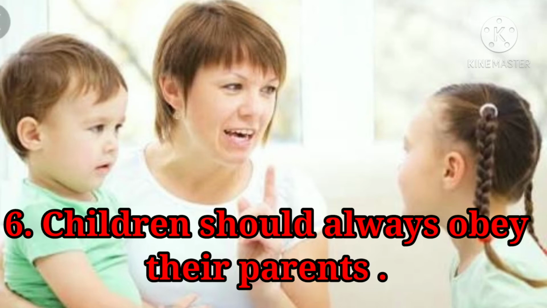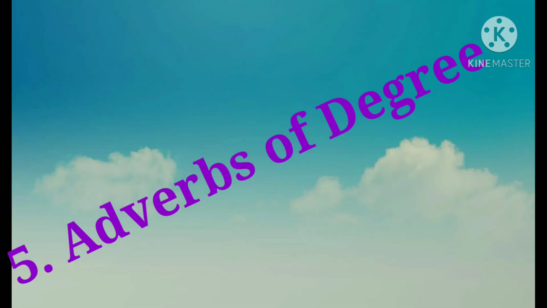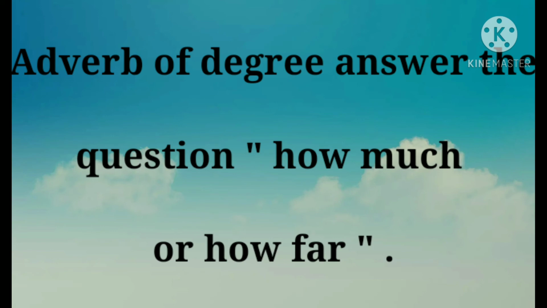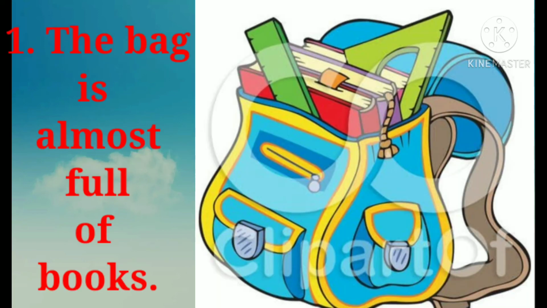That is, always. The last type of adverb is adverb of degree. Definition of adverb of degree: it shows the degree of the action of its verb. Adverb of degree answers the question how much or how far. The first example is, the bag is almost full of books. The question comes, how much is the bag full?